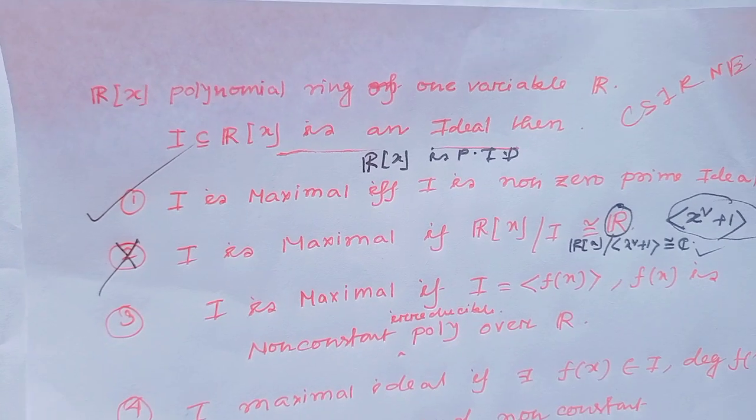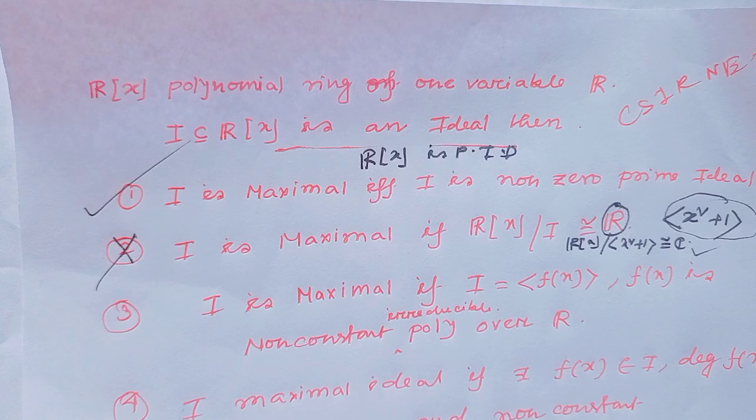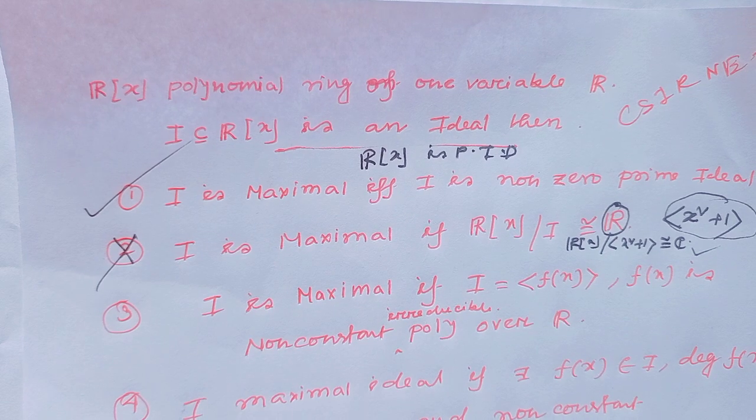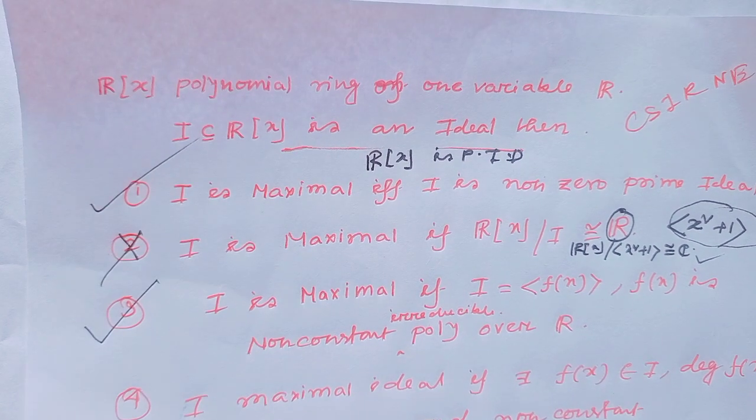Option 3: I is maximal if I equals the ideal generated by fx, where fx is a non-constant irreducible polynomial over R. Option 3 is also a right option. If I is generated by fx, and fx is a non-constant irreducible polynomial, then that always implies I is maximal. So option 3 is the right option.